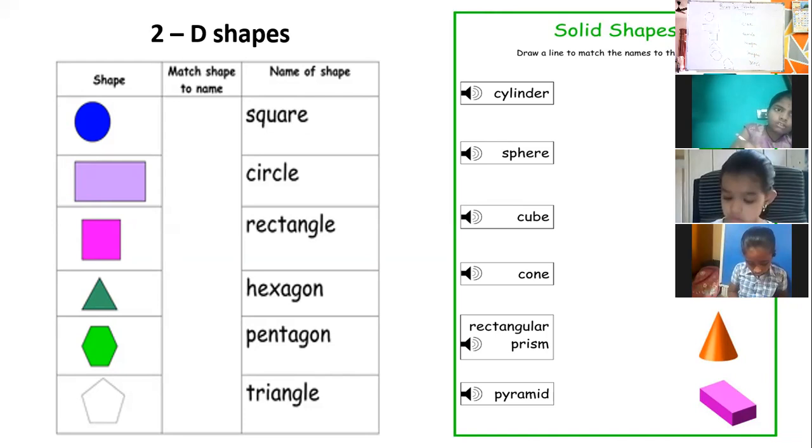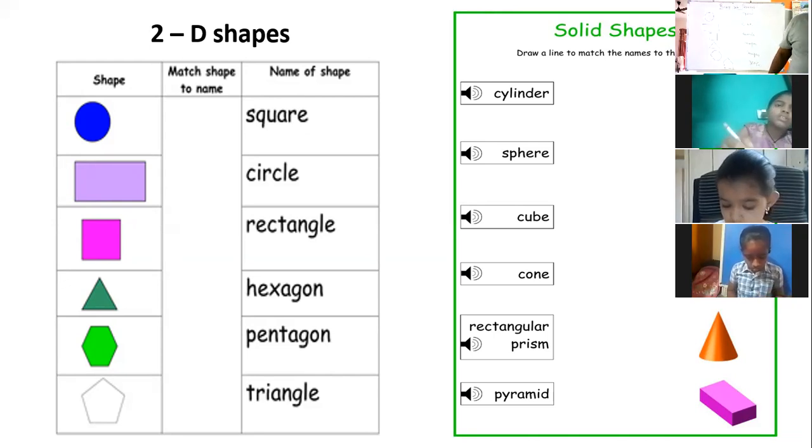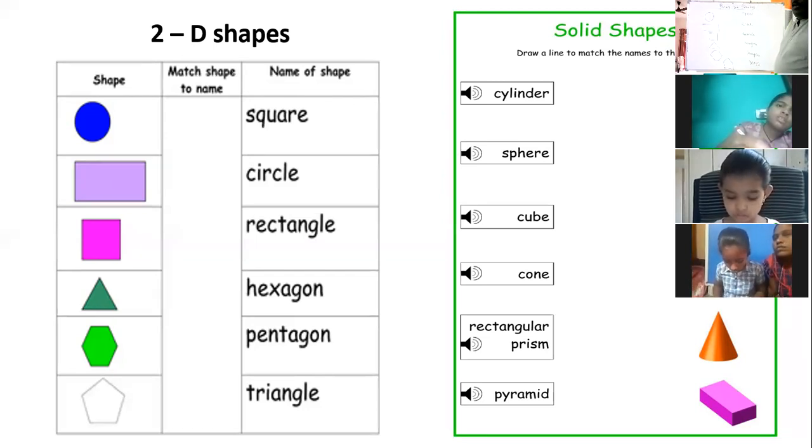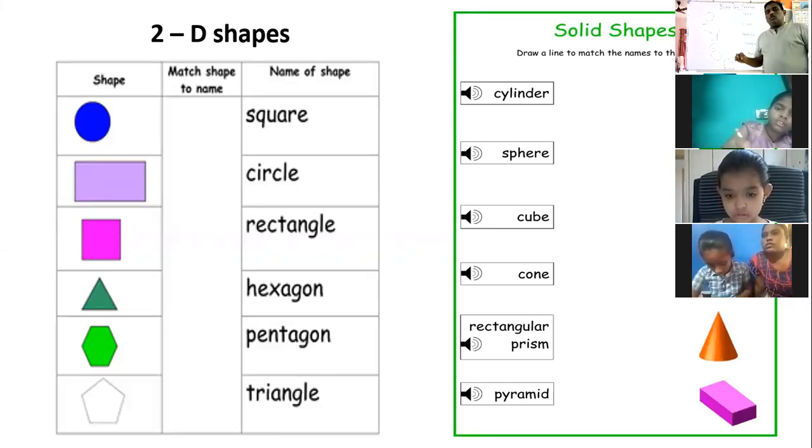Even heptagon, nonagon, decagon, all these are 2D shapes. Whatever you can draw on the paper are 2D shapes. Which you can't draw on paper, which you have to touch and imagine, are called 3D shapes. Sphere you can't draw on the paper. Sphere you have to touch.